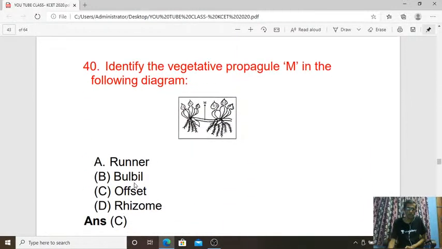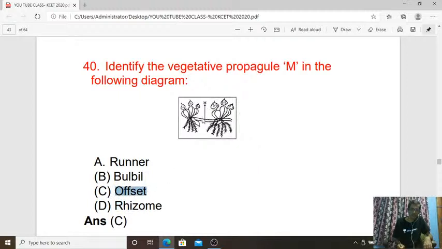Next, question number 40. Yes, here we are given one diagram. Identify the part called M, which is that part M. Vegetative propagation is one of the asexual methods of reproduction in the case of the water hyacinth plant, terror of Bengal. And what is this structure? It is the offset. C is the answer, offset.